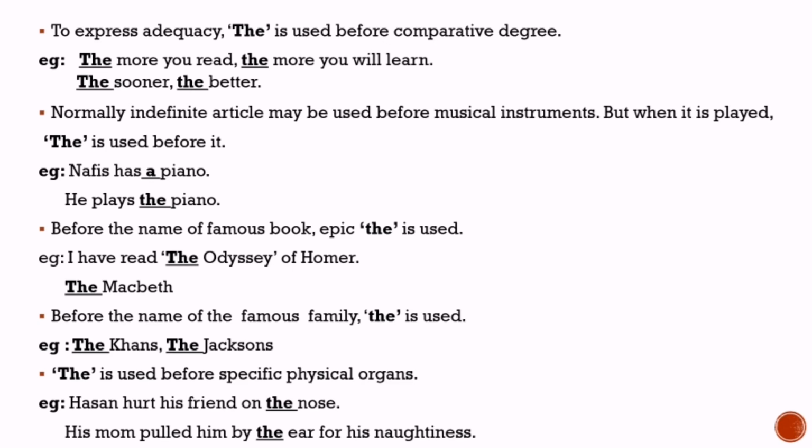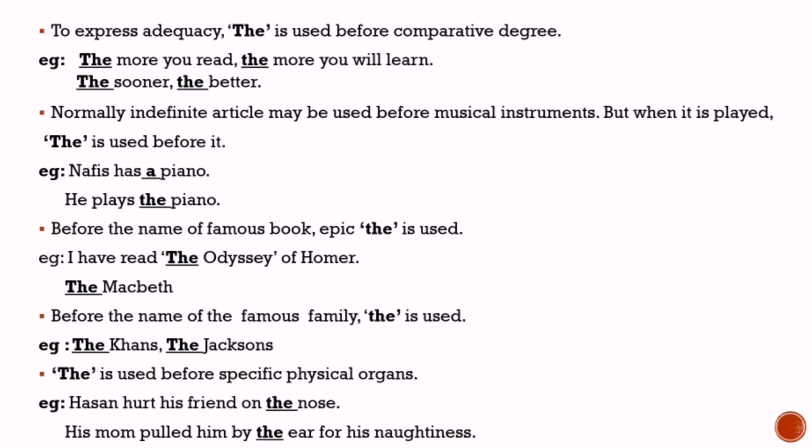As an example, I have read the Odyssey of Homer. Odyssey is the creation of Homer. Here, Odyssey means the epic of Homer. So, definite article the is used before Odyssey, same as the Macbeth. It's a famous book, so the is used before it.